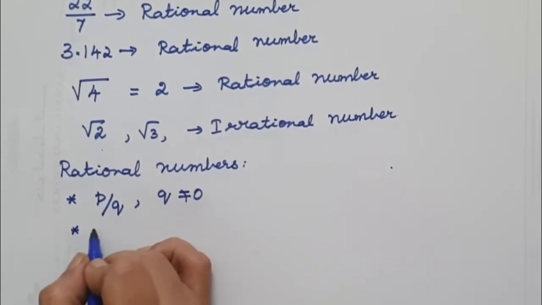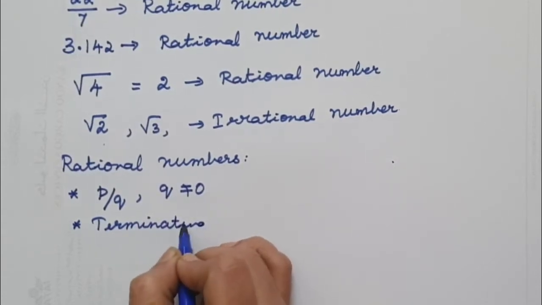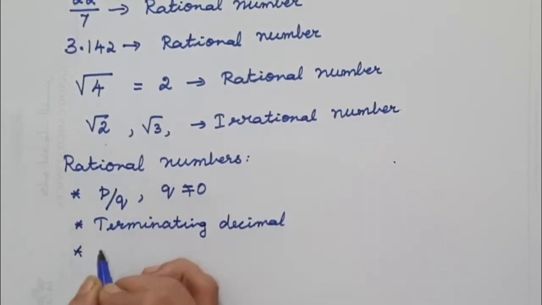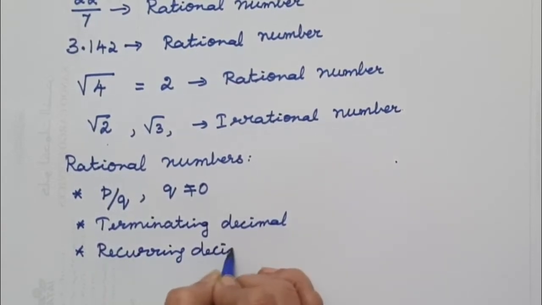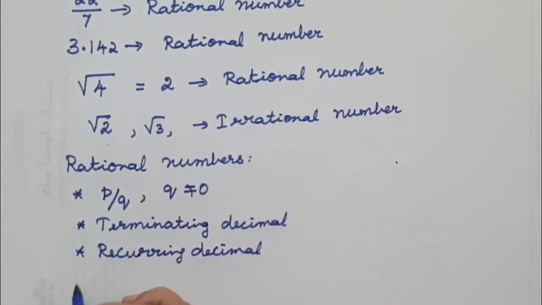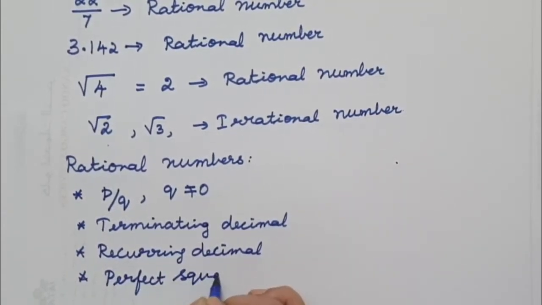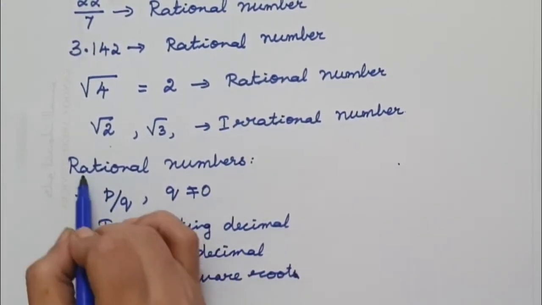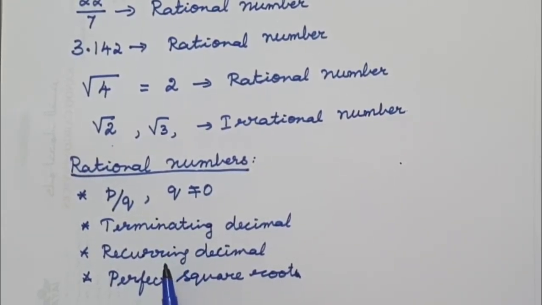The second thing is it has to be a terminating decimal, or it can be a recurring decimal, or it is a perfect square root. So these are called rational numbers. Any other number which doesn't fall under this category is called an irrational number.